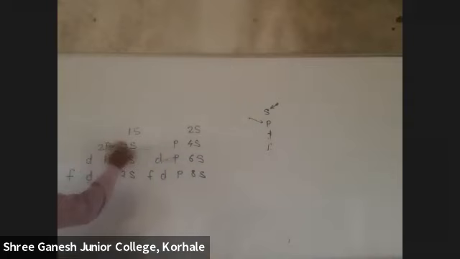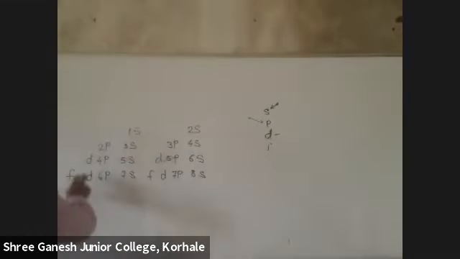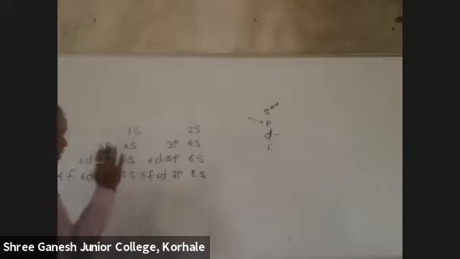Here. 2p, 3p, 4p, 5p, 6p, 7p. Got it? So P is done. Now D is on the third number, correct? So where is D? Here. 3d, 4d, 5d, 6d. Done. F is at 4. F starts from here, no? 4f. Done.